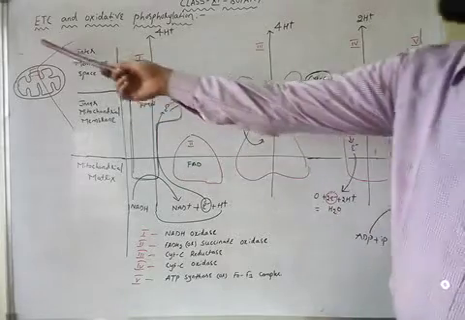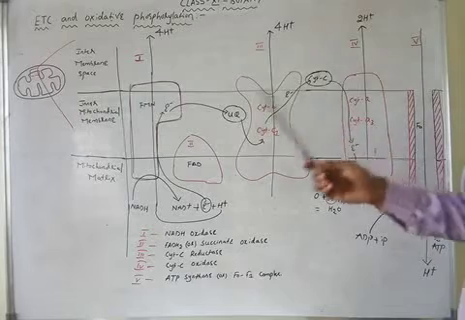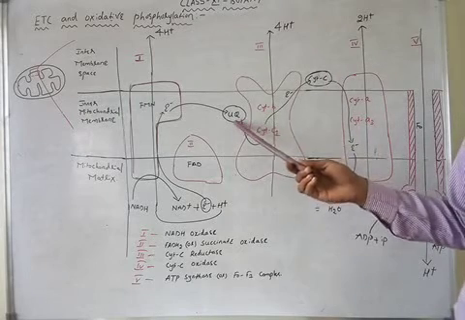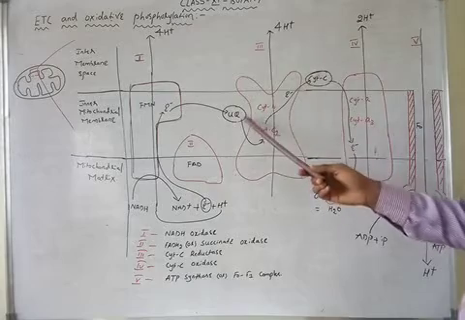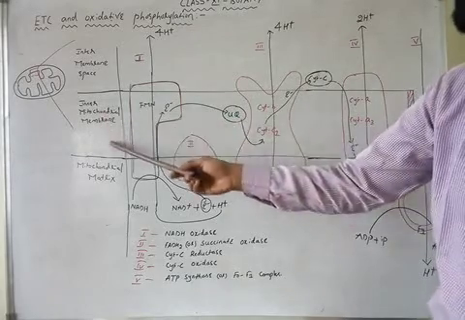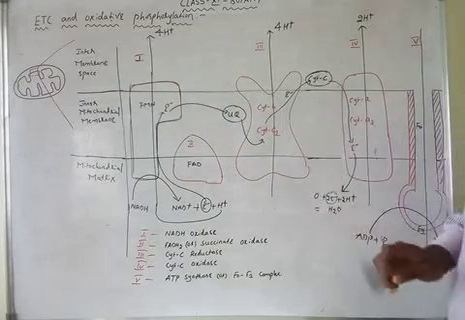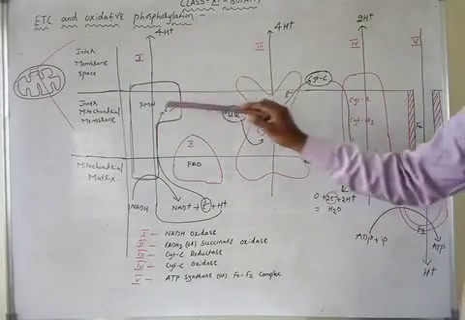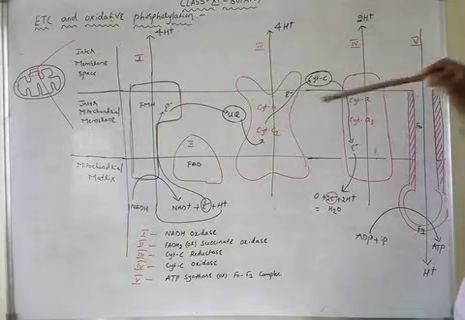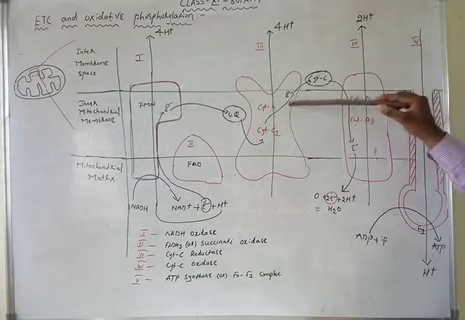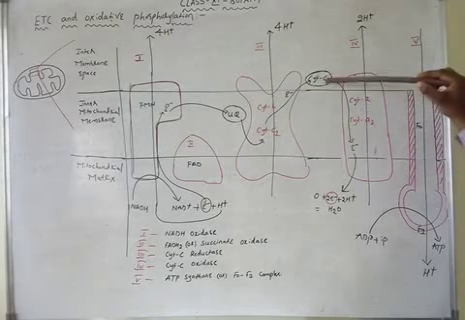So, in the electron transport chain, there are two electron mobile carriers: one is ubiquinone and the other is cytochrome C. Ubiquinone is present in the inner mitochondrial membrane and cytochrome C is present in the intermembrane space. Ubiquinone is connecting complex 1 and complex 3. Cytochrome C is connecting complex 3 and complex 4. The electrons from complex 3 are given to complex 4 through cytochrome C.